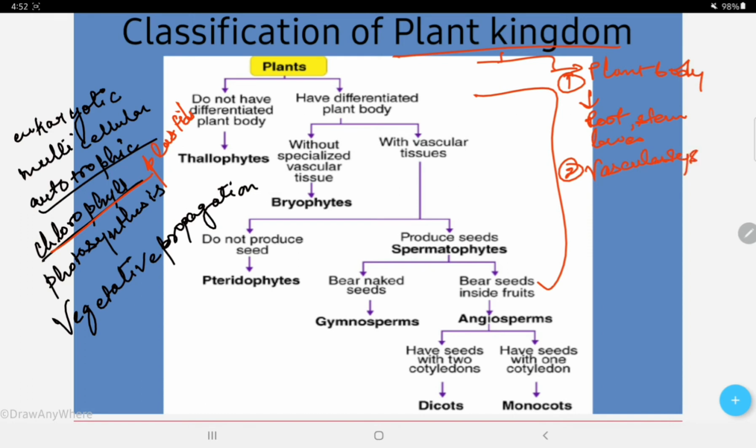Now this vascular system, what does it mean? It means the classification is also based on the vascular system, which means the presence or absence of a vascular system for the transportation of water and other substances. Now in plants, what are the vascular systems that they have? Xylem and phloem, right? Next we have the third criterion, which is the last criterion. The last criterion is seed formation.